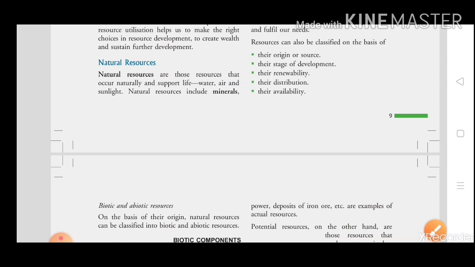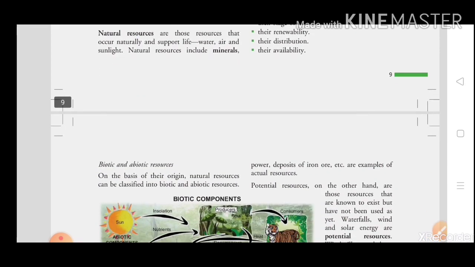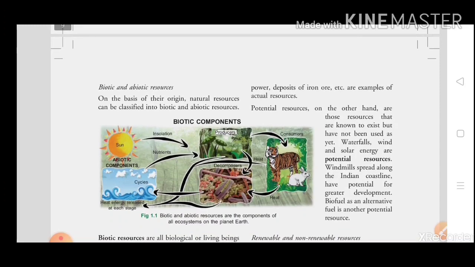So here are the 5 points, so we can classify on the basis of this. The next topic given here is what is biotic and abiotic resources. Can you tell me what is biotic and abiotic resources? Because I think all of you have learned this topic in class 7.